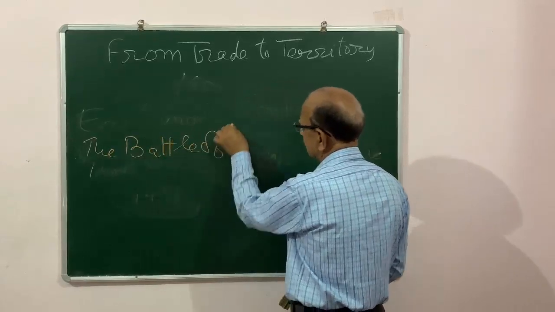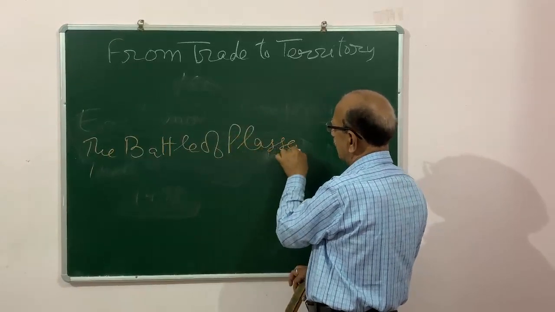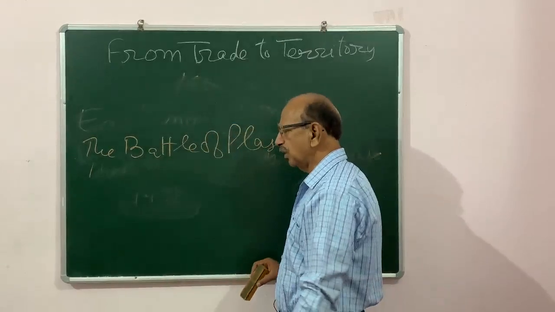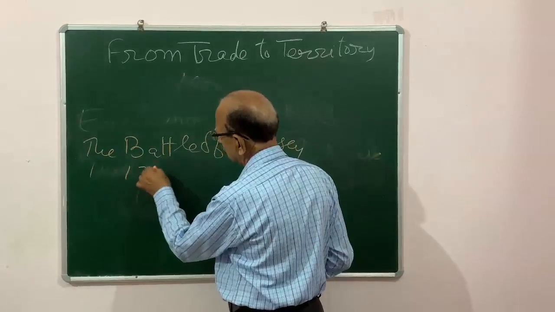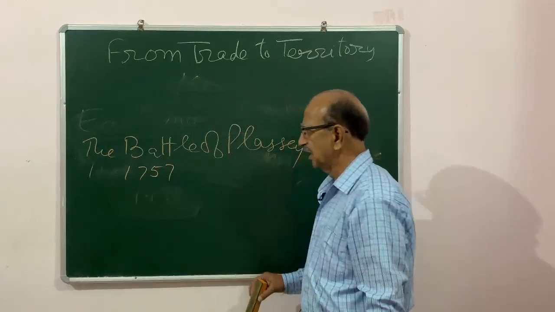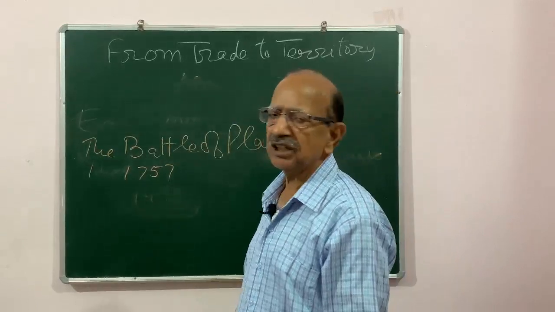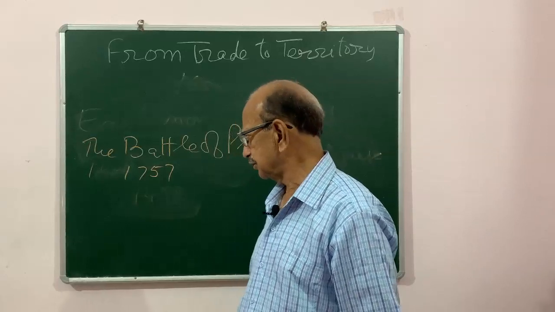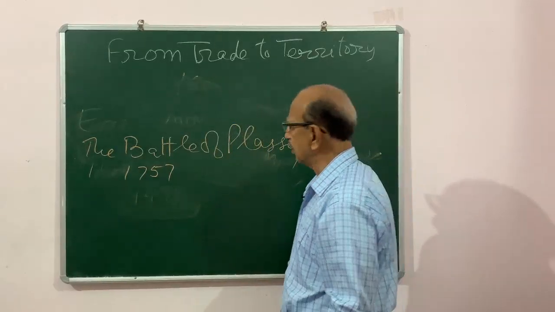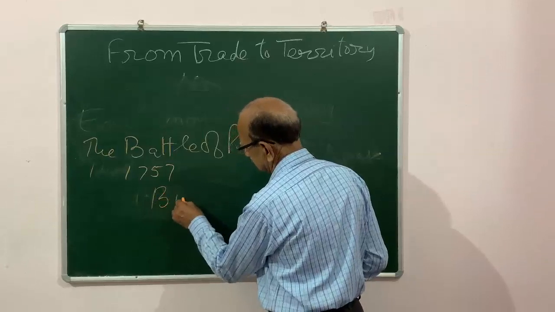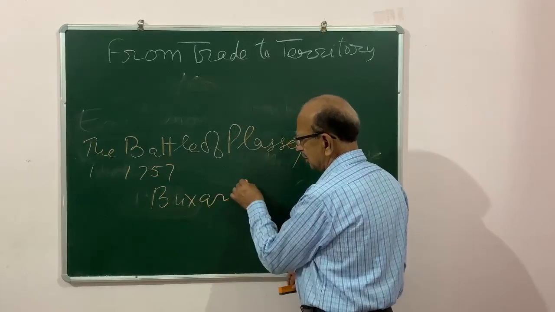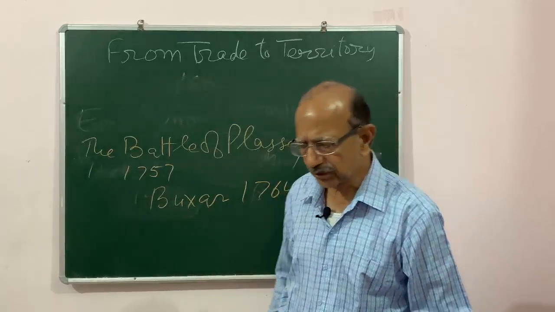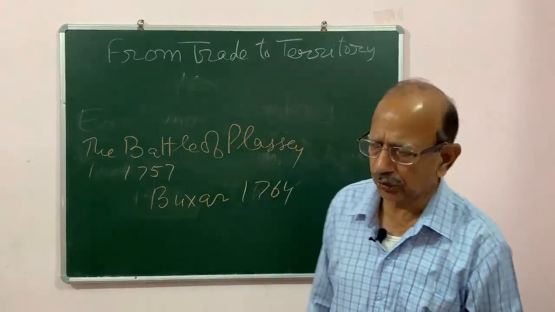The Battle of Plassey was fought between the Britishers and the Nawab of Bengal, Nawab Sirajuddaulah, in 1757. The British, or East India Company, won the battle and they established their puppet king. And after that there was the Battle of Buxar. It was fought in 1764.